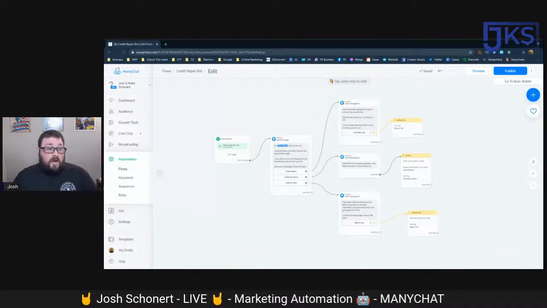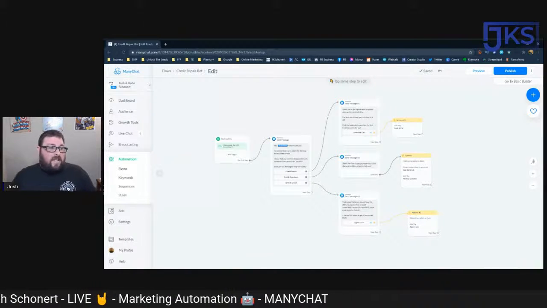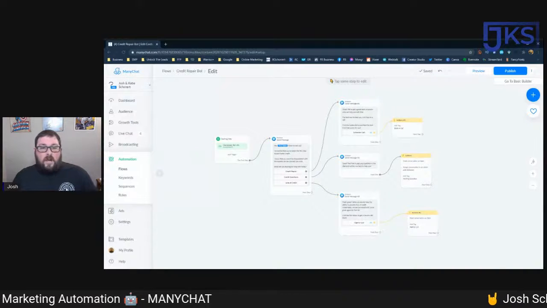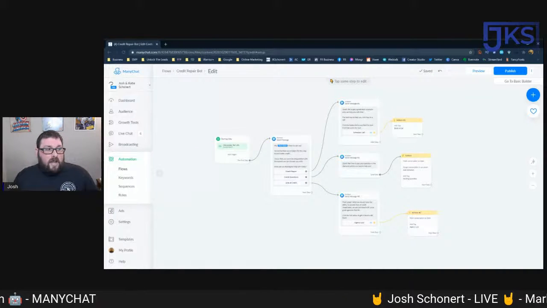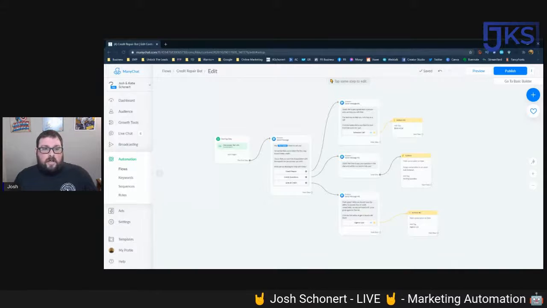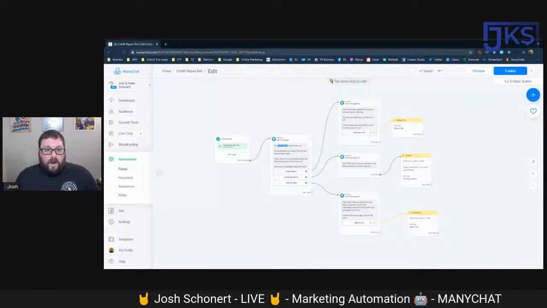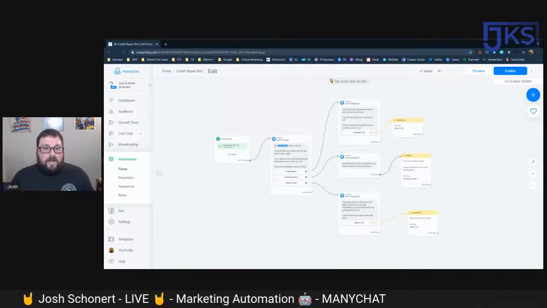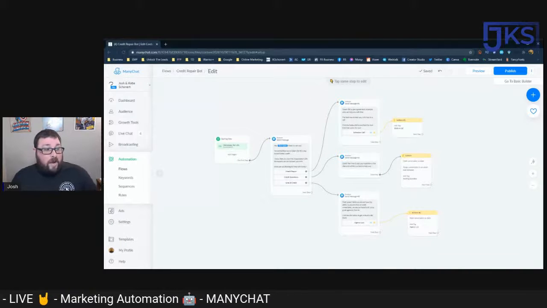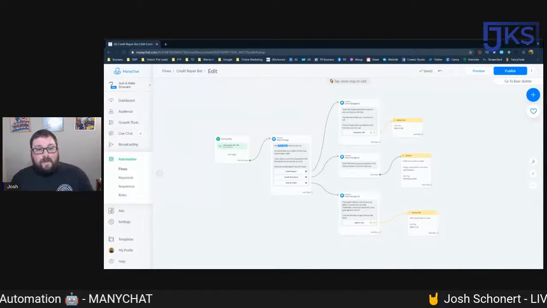This is you talking. You're the one that typed this out. You type this out like you normally would in a conversation, right? And once this chatbot gets published and you put that link somewhere, whenever they click on that link, it's going to take them into Messenger. They're going to get through this chatbot, and whatever option they pick, they're going to get that response.